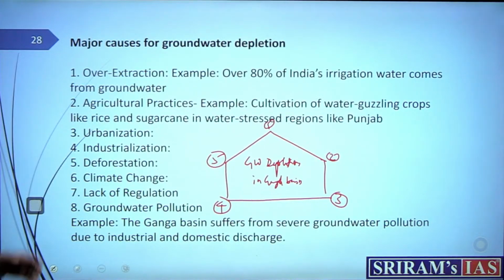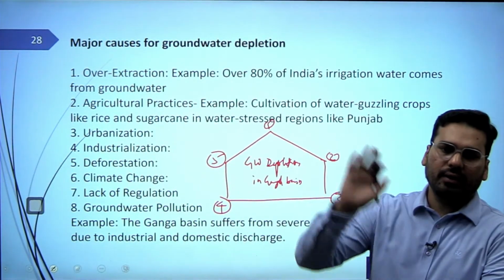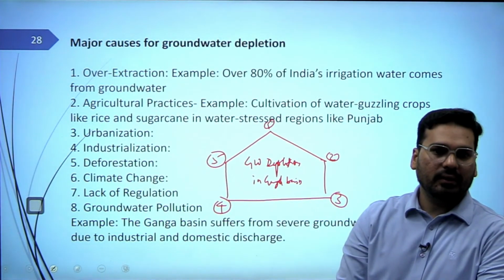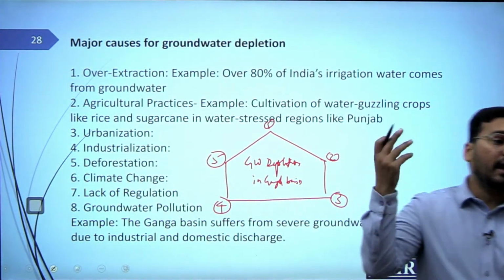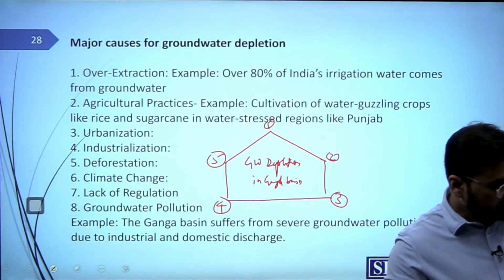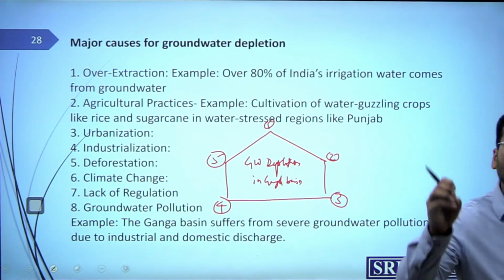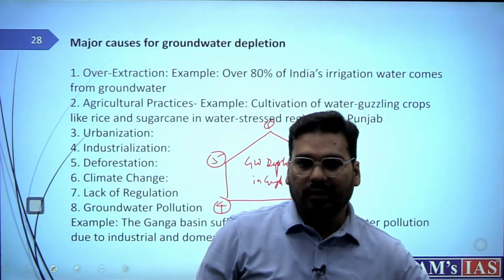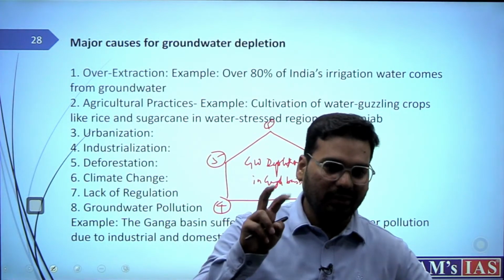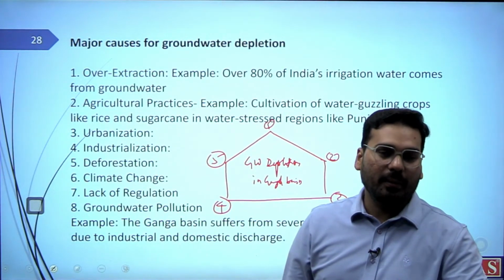So what can be that? Over extraction, because for example 80% of India's irrigation water comes from groundwater. So likewise in this valley also, for example we have a lot of tube wells, we use a lot of water in agriculture practices, even in areas which do not have much of this water resource as such. They are also using a lot of groundwater. They are also growing such water guzzling crops like rice, cotton, sugarcane. They didn't need to, but they are doing it just because they will get a good MSP, and there is more demand in the market for that thing, right?